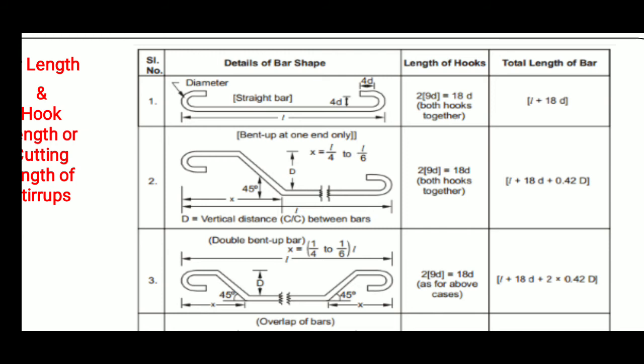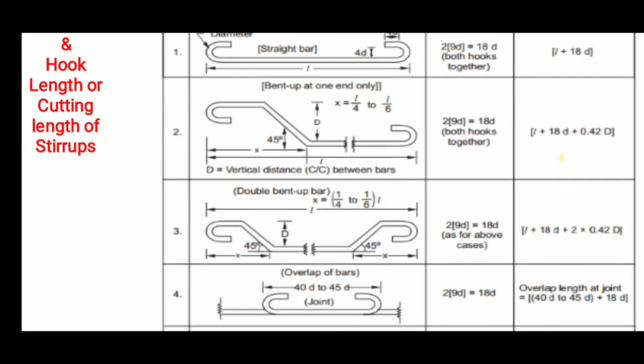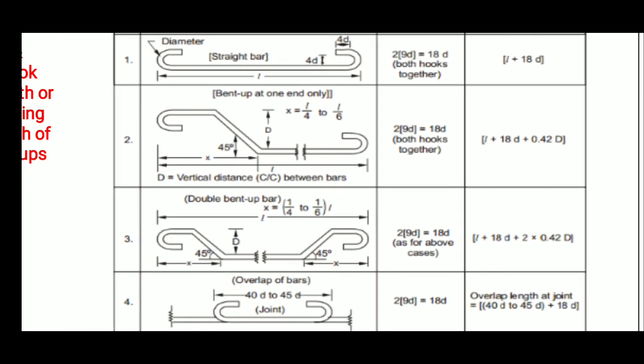Then for the bent up bar, with hooks on both sides, the hook is equal to 18D. For the extra inclination, it comes out to be 0.4D when the angle of inclination is 45 degrees. Using the triangle rule, you find that extra length. After finding the extra length, the total length is equal to L plus 18D plus 0.40D. This gives the total length of the bar having one side bent up.